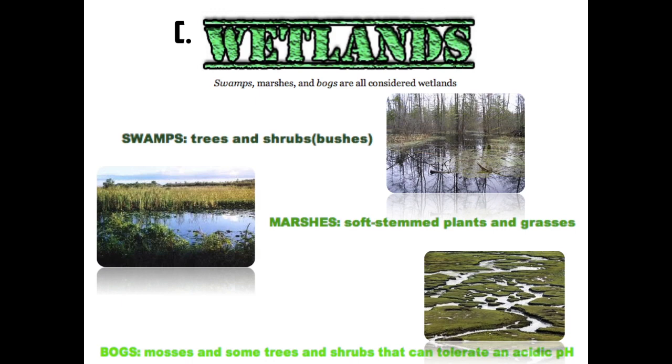There are 3 types of wetlands. There are swamps, which consist of trees and bushes and shrubs. There are marshes, which consist of soft stem plants and tall grasses. And there are bogs, which consist of mosses and some trees and shrubs, but generally it's a pretty desolate wasteland of a high pH, a foul-smelling odor, and lots of moss.